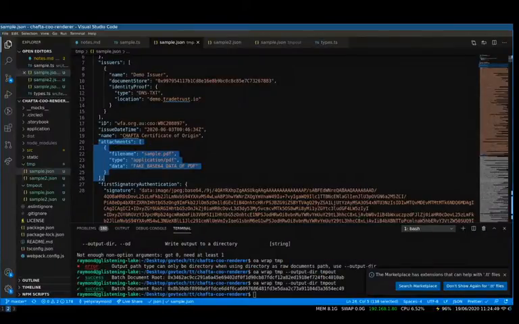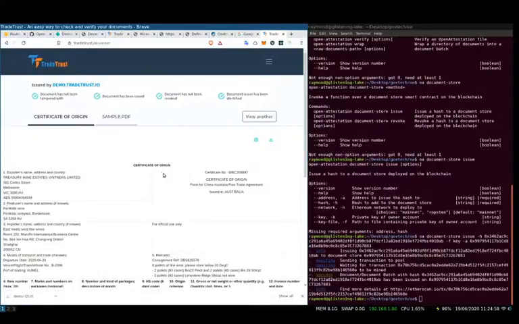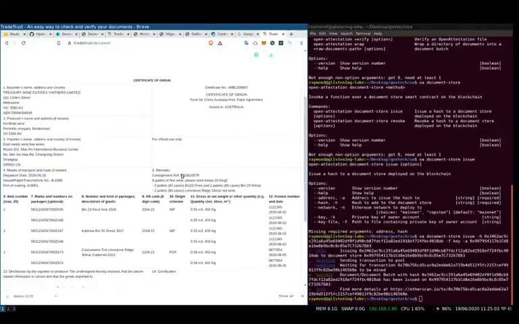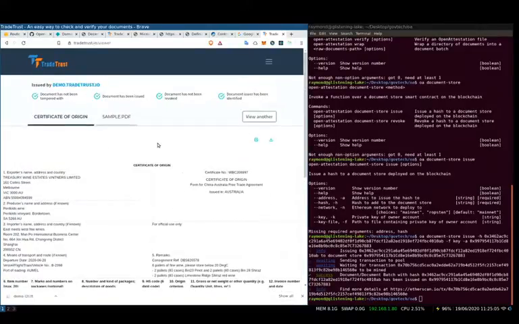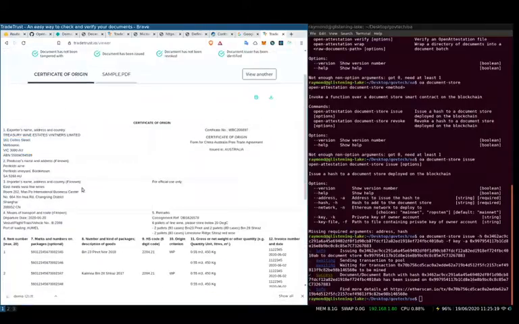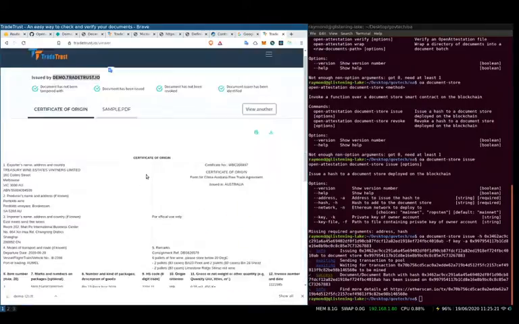The attachment feature is actually coming up on TradeTrust. We will be able to download any kind of attachment soon. So for now, we just ignore this tab, but you can see the certificate of origin is being issued. That is it. This is how you can issue a document on TradeTrust, and this is the production website. All you need is mainnet Ethereum network ether to get started. Really, this is it.